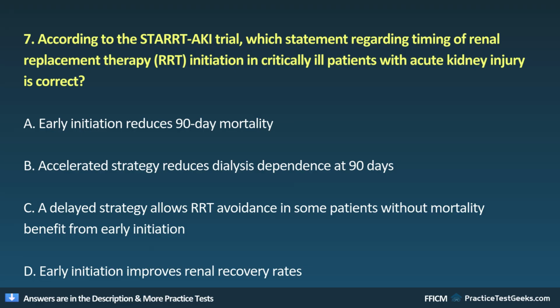7. According to the STARRT-AKI trial, which statement regarding timing of renal replacement therapy, RRT, initiation in critically ill patients with acute kidney injury is correct? A. Early initiation reduces 90-day mortality. B. Accelerated strategy reduces dialysis dependence at 90 days. C. A delayed strategy allows RRT avoidance in some patients without mortality benefit from early initiation. D. Early initiation improves renal recovery rates.